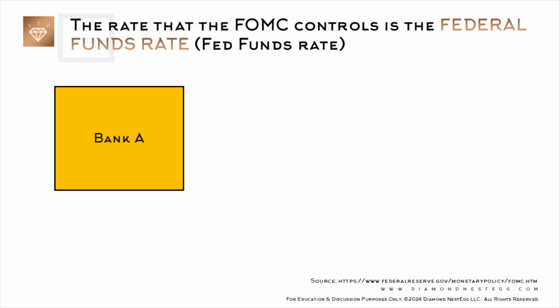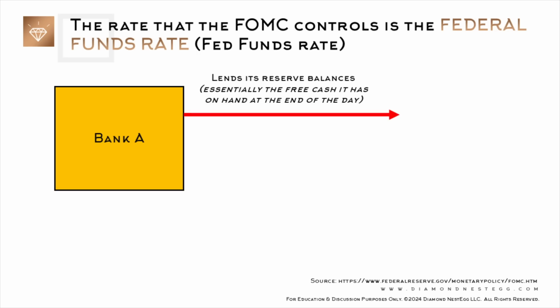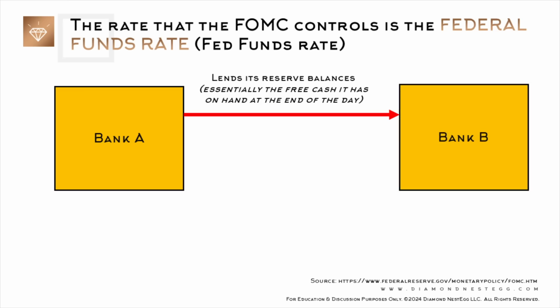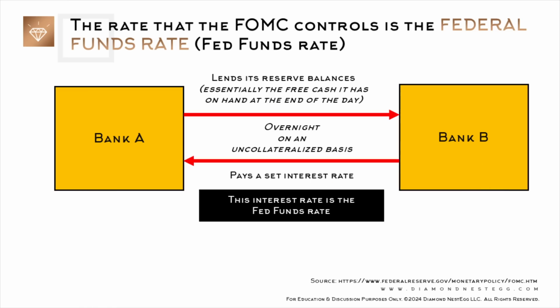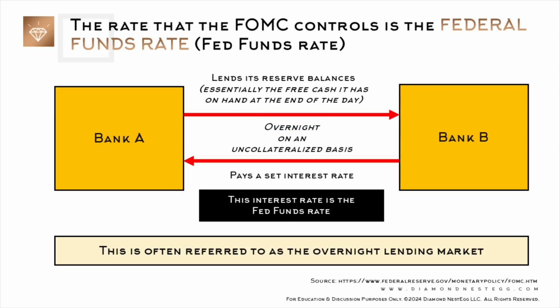Let's say we have Bank A. Bank A lends its reserve balances, essentially the free cash it has on hand at the end of the day, to Bank B overnight on an uncollateralized basis. Bank B pays Bank A a set interest rate on that overnight loan. This interest rate is the Fed funds rate. And this lending that takes place between the banks, because it is for one night only, is often referred to as the overnight lending market.